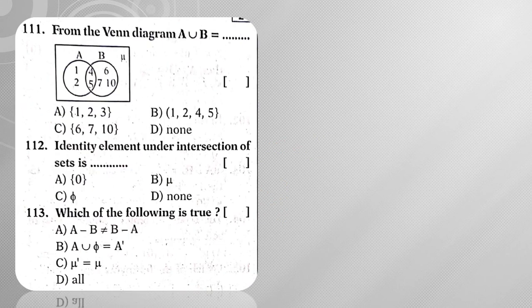Next, question number 111. A union B is equal to, so from this, what is A union B? 1, 2, 4, 5, 6, 7, 10. So the set of 1, 2, 4, 5, 6, 7, 10 will be my answer. But that option is not given, hence the answer is none.